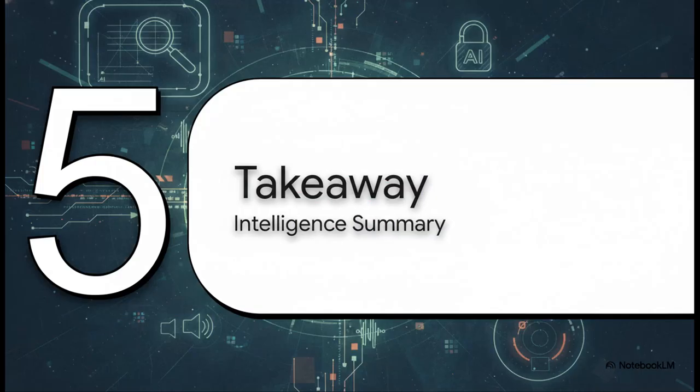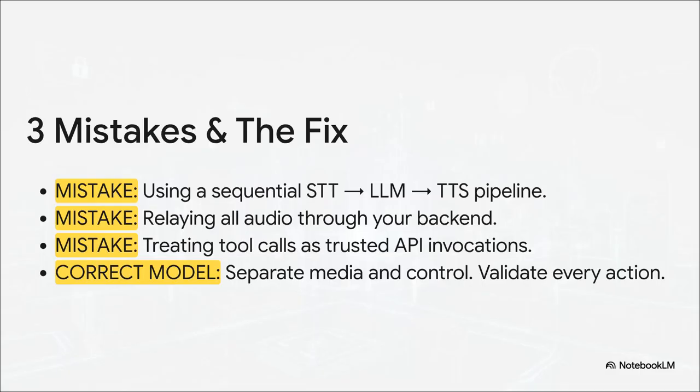Okay, let's consolidate all of this into your final intelligence summary. This is what you need to take away from this. Here are the 3 critical mistakes. 1. Using that slow, sequential pipeline. 2. Relaying all audio through your backend, creating a massive bottleneck. And 3. Blindly trusting the LLM to execute tools. The correct model is to separate your media and control planes, validate every single action the AI suggests, and manage your state and cost with the discipline of real infrastructure engineering.